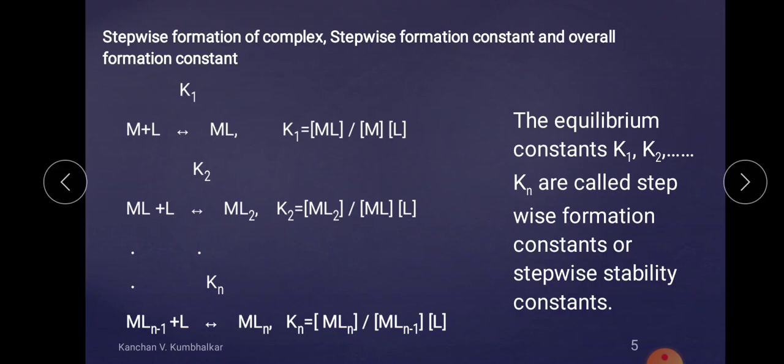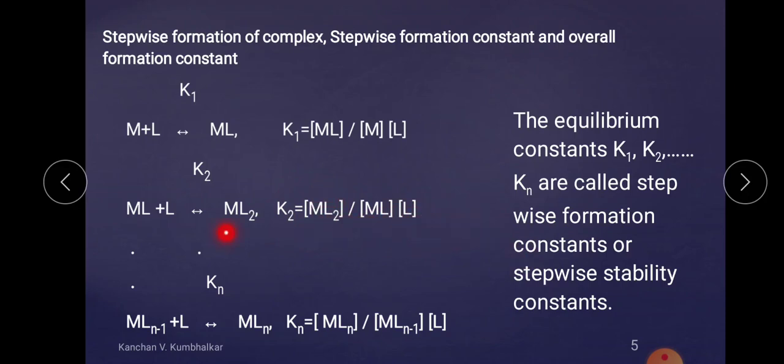This step is also under equilibrium, and the forward equilibrium constant K2 is written similarly to the first step, that is K2 is equal to the concentration of product divided by the overall concentration of reactant.